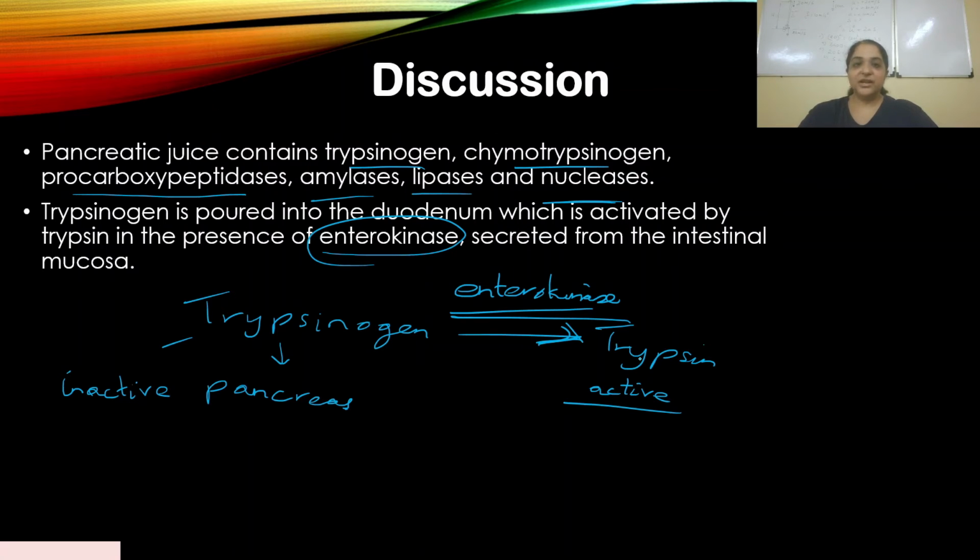So trypsin is not actually a part of the pancreatic juice. Trypsinogen is part of the pancreatic juice, and then it gets converted to an activated form in the duodenum with the help of enterokinase. It is not activated by trypsin; it is activated by enterokinase.